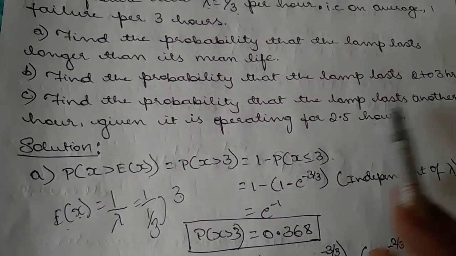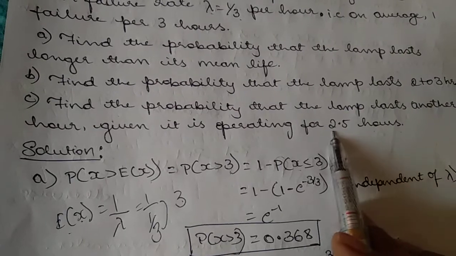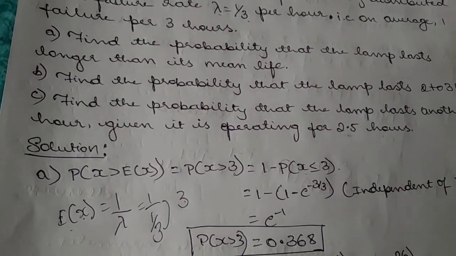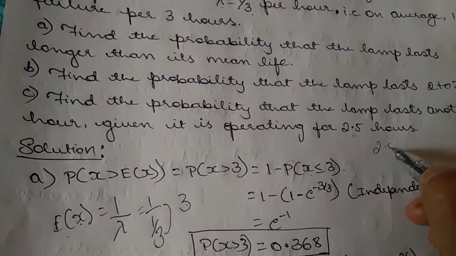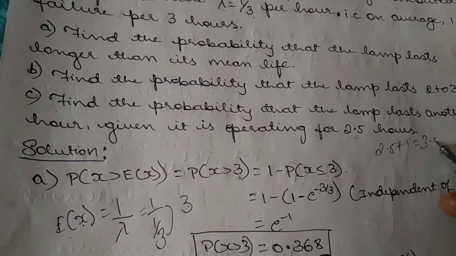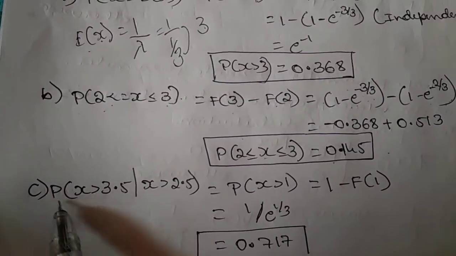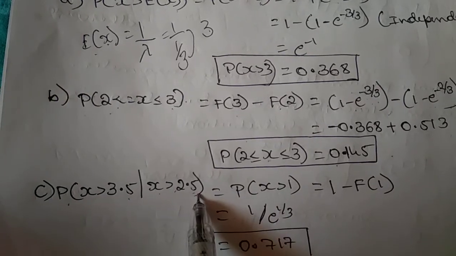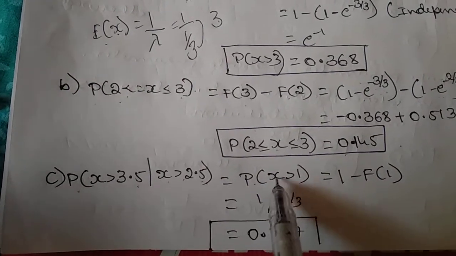For another hour, but it has started its operation from 2.5 hours. From 2.5 hours to another hour means one more hour. That is 2.5 plus 1, which is equal to 3.5. From 2.5 to 3.5 you have to take. See here, P(x greater than 3.5 given x greater than 2.5), that is P(x greater than 1).